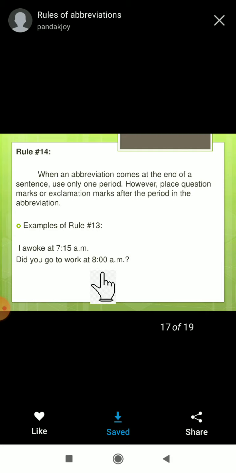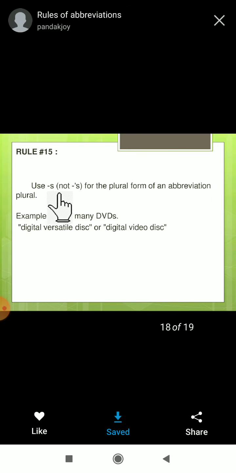Next, use s or apostrophe s for the plural form of abbreviations. Suppose I have many DVDs. So you have to write a small s here. You can't write apostrophe s. Like it's, we use apostrophe s, that is correct. But for DVDs we can't give apostrophe s here. So we have to write DVD and a small s. Okay. So what is the meaning of DVD? Digital versatile disc or digital video disc.